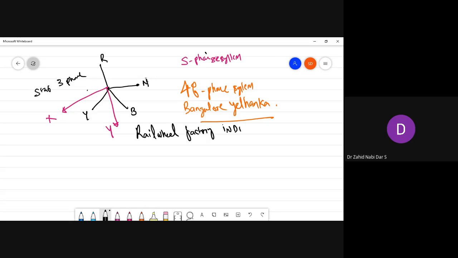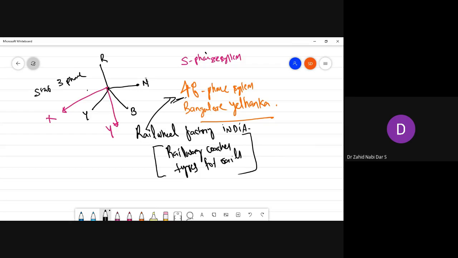So they are utilizing a 48 phase system. What are they making? They are making railway coaches, as well as the wheels for the rails. They need this 48 phase system to melt steel. So they are employing this. If you are increasing the number of phases, the power you are getting increases.